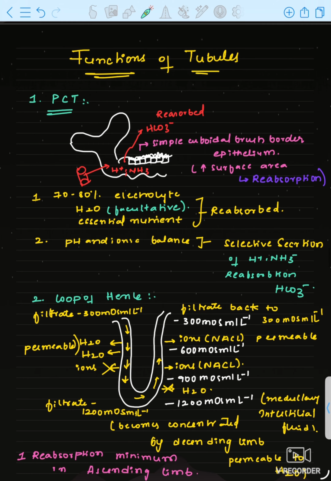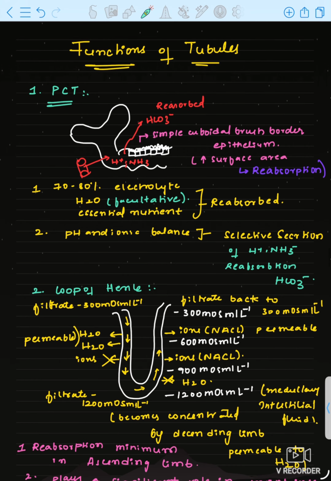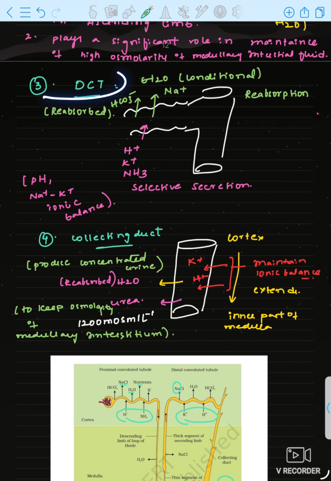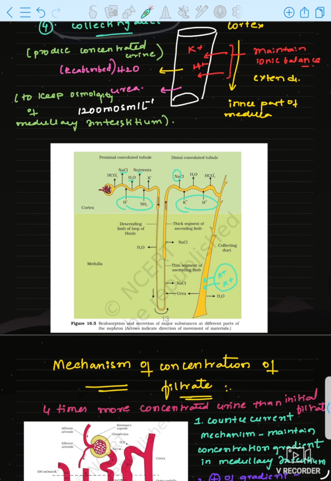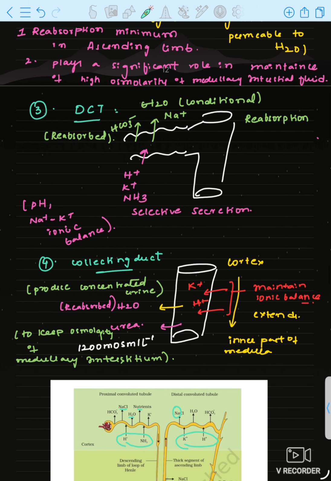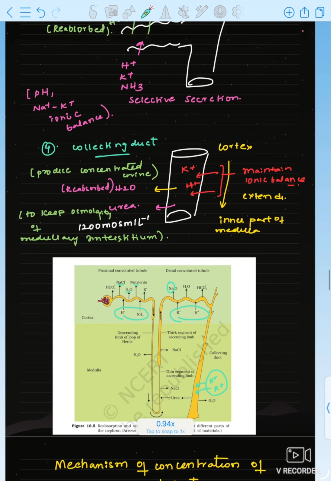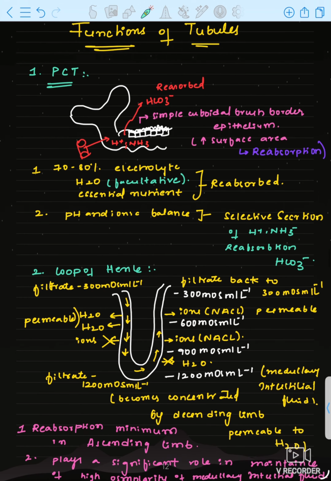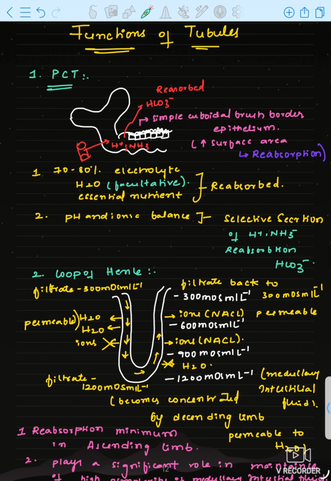Now let us discuss in detail about functions of tubules. See, first we will discuss PCT, proximal convoluted tubule, loop of Henle, DCT and collecting duct. Very simple. By this we will complete the major topic. If you learn these functions of tubules, it is so easy. We will have completed the major topic, and the remaining left out part is only simple things. So here first we will discuss the function of PCT.